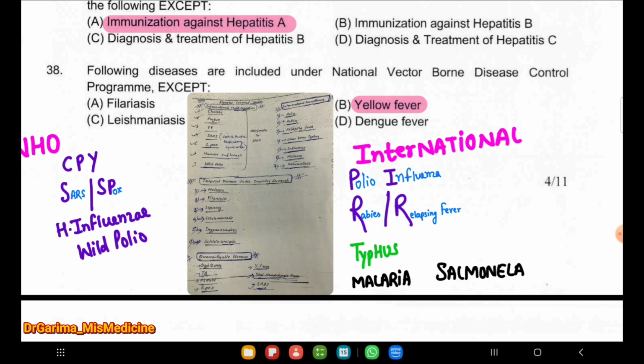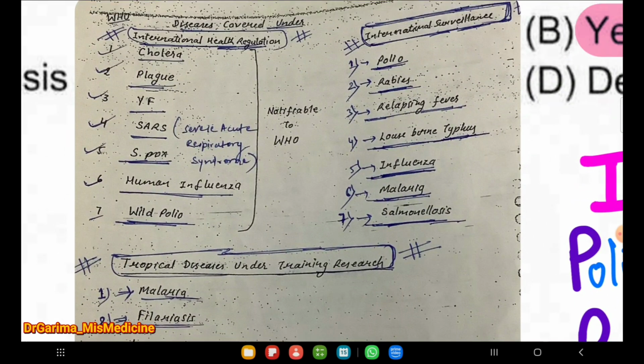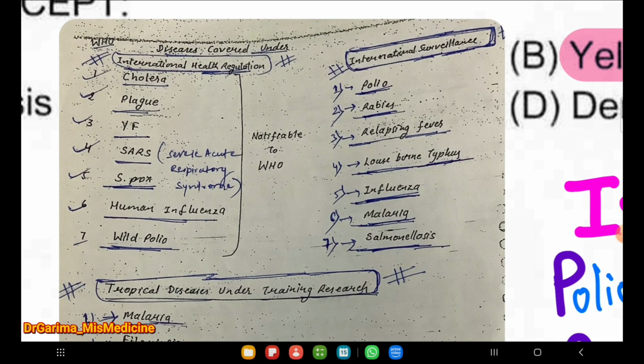So here are some lists I will show you. The international health regulation includes cholera, plague, yellow fever, SARS, smallpox, influenza and wild polio, and in the international surveillance it includes polio, rabies, relapsing fever, louse-borne typhus, influenza, malaria and salmonellosis.